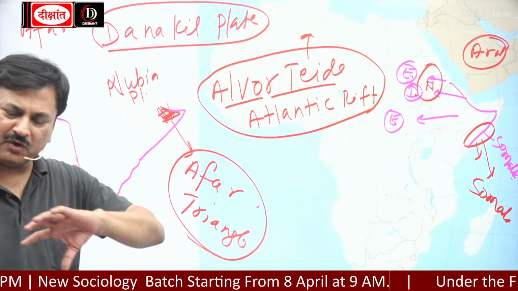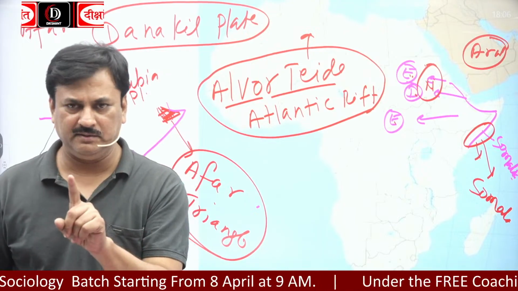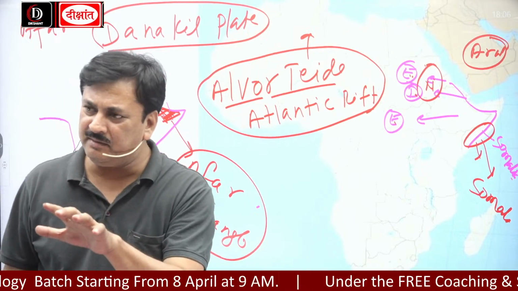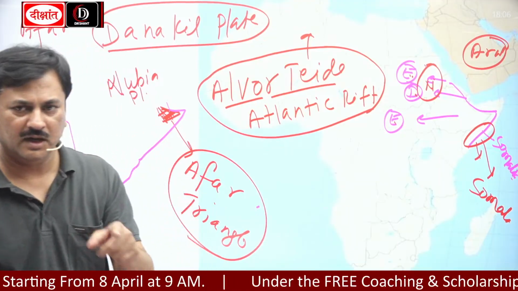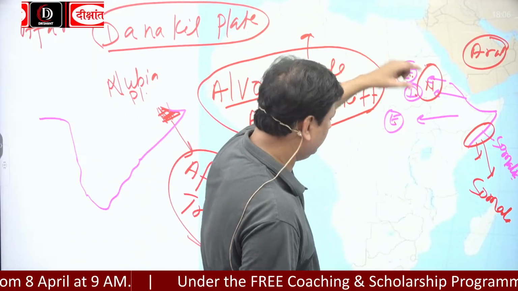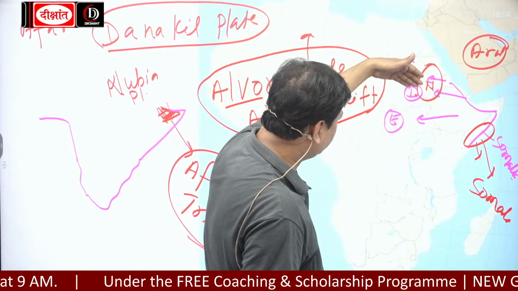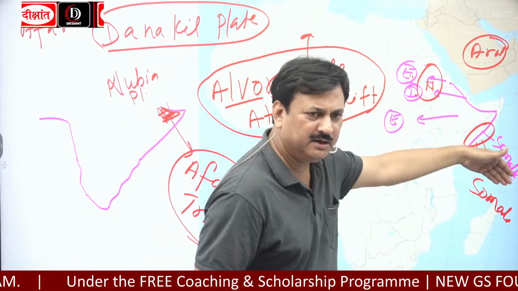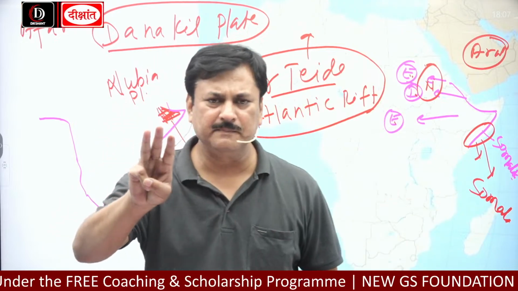And from which region is Africa splitting? Afar region. The Afar depression is in Ethiopia, but the Afar triangle is a triangle whose arms are located in Eritrea, Djibouti, Ethiopia and Somalia, and here 3 big plates.